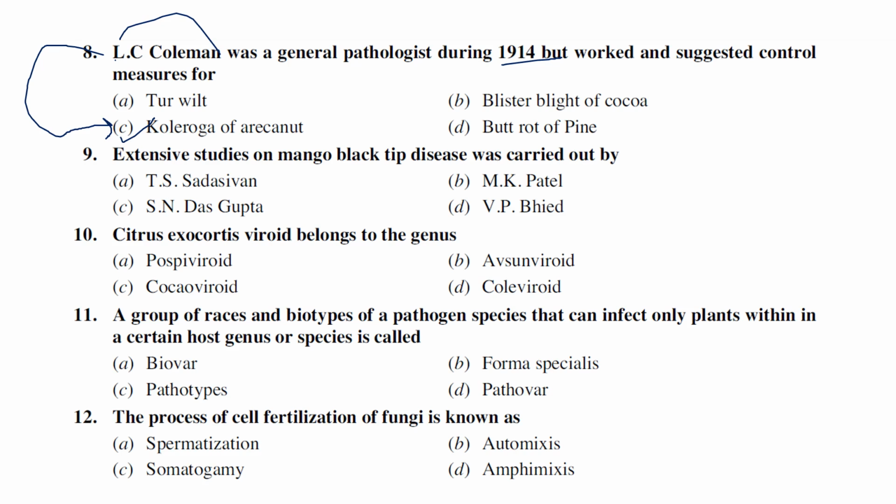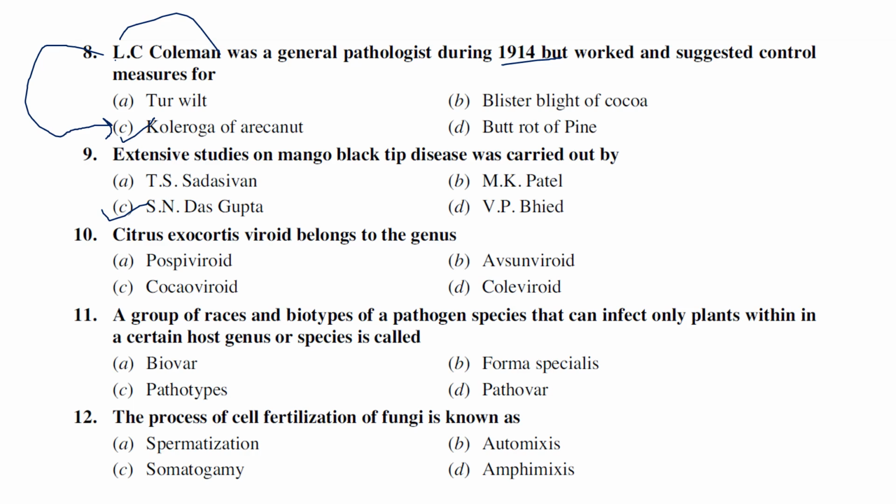Extensive studies on black tip of mango were carried out by which of the following: Sadasivan, M.K. Patel, Das Gupta, or Bede? I think S. N. Das Gupta. It's not Vasudeva; previously I said Vasudeva for black tip of mango, right? No, I think it's S. N. Das Gupta, probably 1958. I'm not sure. S. N. Das Gupta was the first person who reported that black tip of mango is due to boron deficiency, and that brick kilns produce sulfur dioxide, which is also one of the reasons for black tip of mango.